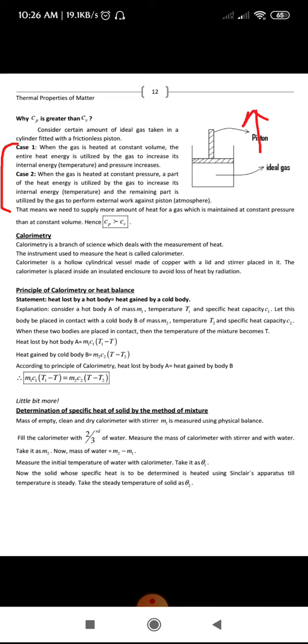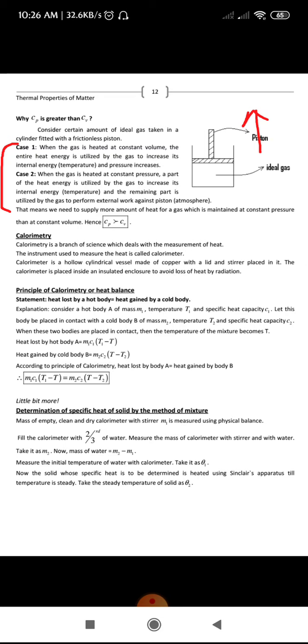The calorimeter is a hollow cylindrical vessel made up of copper, and you have a lid to it with a stirrer. The lid is what closes the top surface, and you have a stirrer in it. The calorimeter is placed inside an insulated enclosure to avoid loss of heat by radiation.